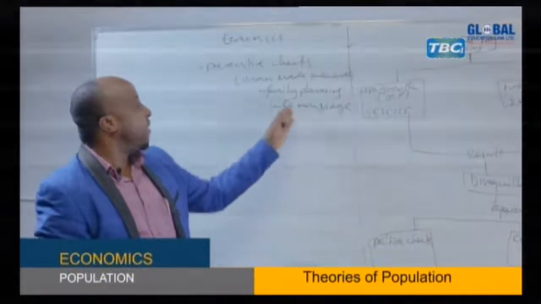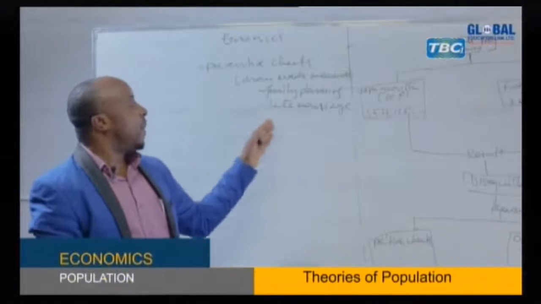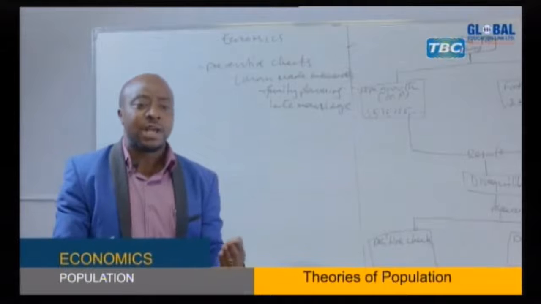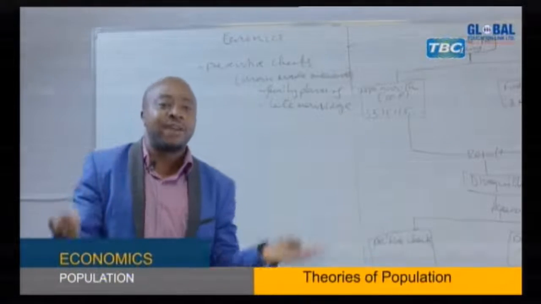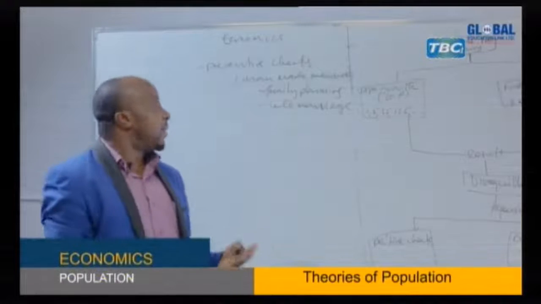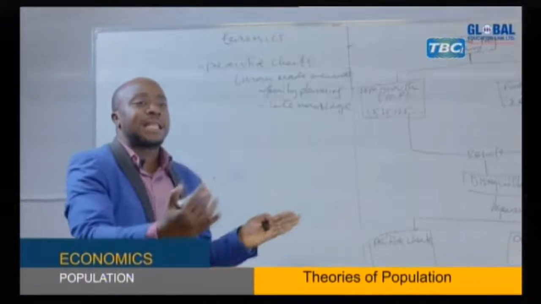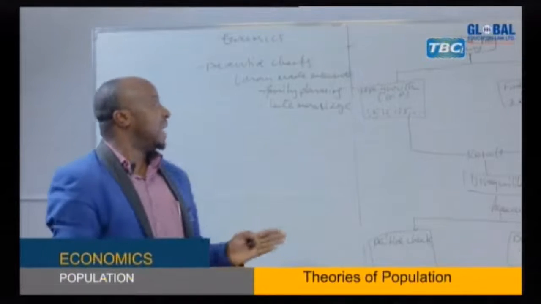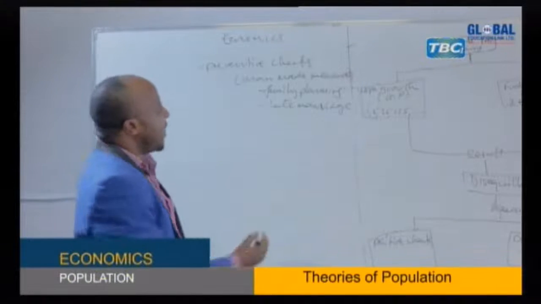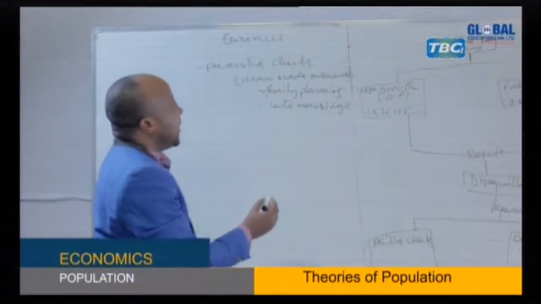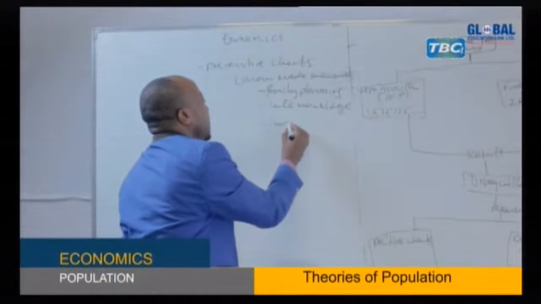If we find countries or people talking about late marriage, you can find some people saying I'll get married at 35 or at 30 years, because they are reducing that reproductive span. That is late marriage. But also we have a program like improved